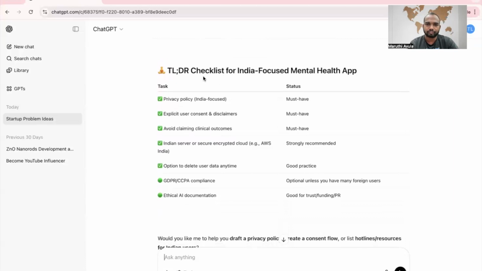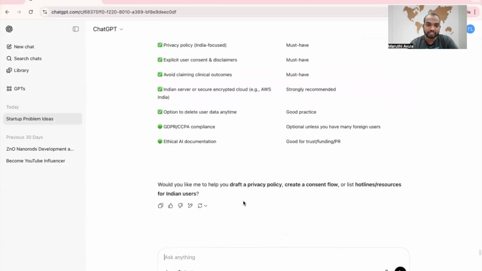Checklist for India focused mental health app: privacy policy, explicit consent. These are the checklist. Now, would you like me to help you draft a privacy policy, create a consent screen? Not now. Let's focus on something else.